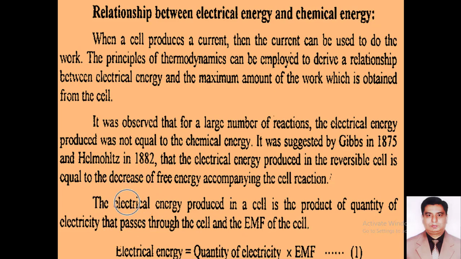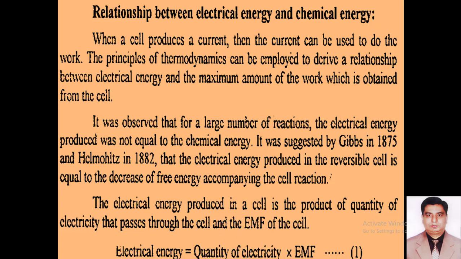According to the findings of scientists, the relation between electrical energy and quantity of electricity has been found in the form of equation number 1. According to equation number 1, electrical energy is equal to quantity of electricity into electromotive force.